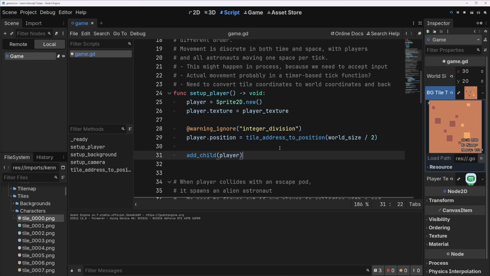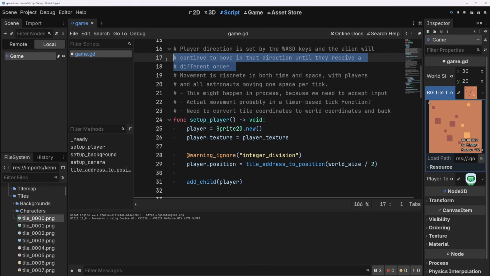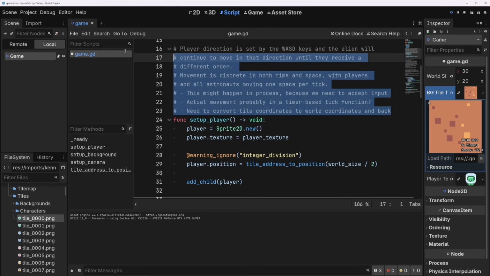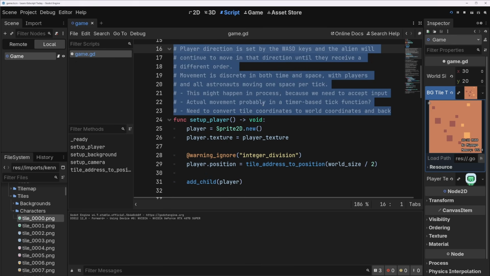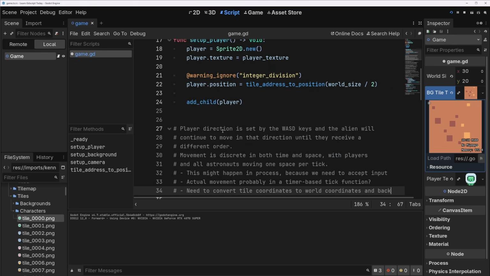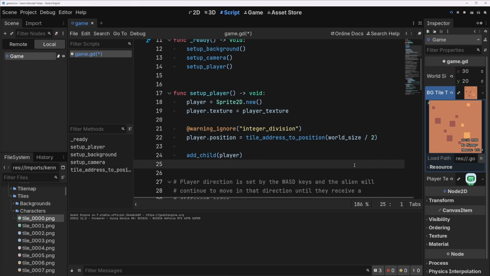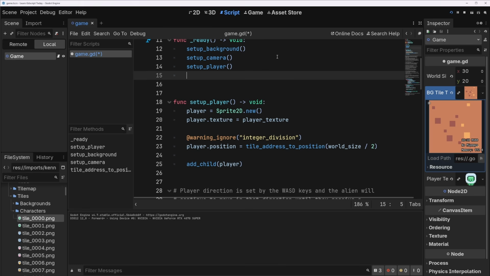Okay, so we now have a player on the screen. What's our next move here? Okay, so player direction. Movement is discrete. So there's a lot of things we need to do here. Most of these are going to happen over and over again throughout the game. So let's move this text down here. I think we need to figure out a tick system here because we don't want to make the player move every single process. We want to make the player move every, I don't know, 0.3 seconds or something like that. So let's do that.